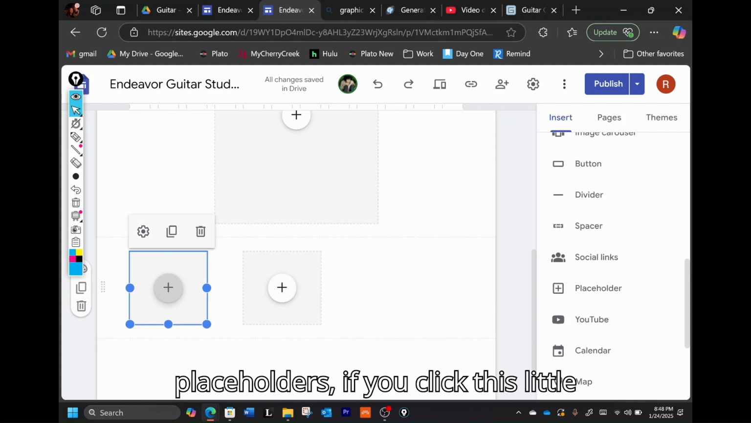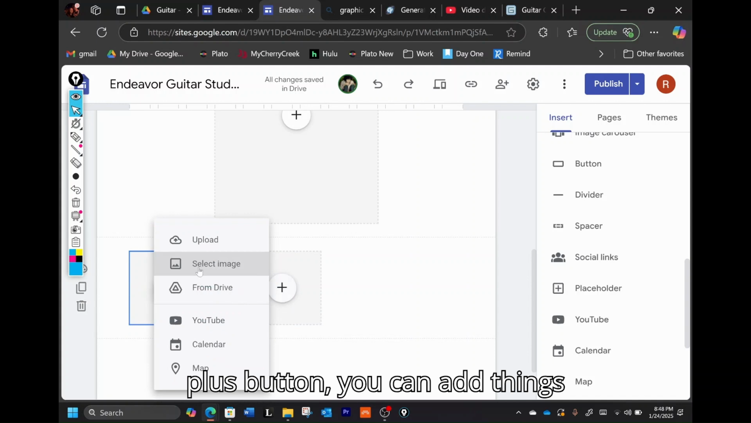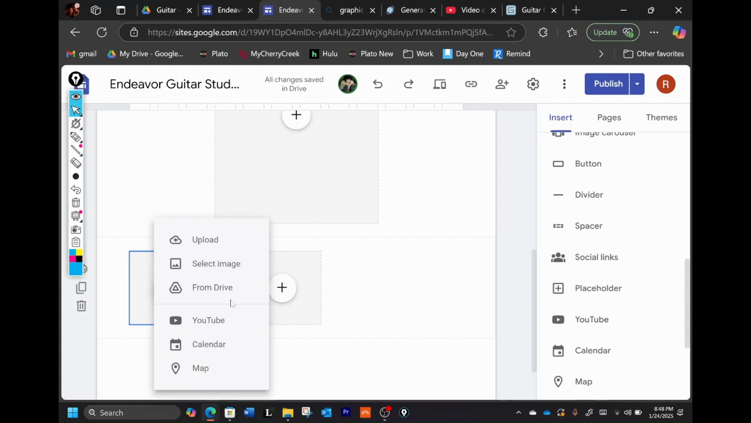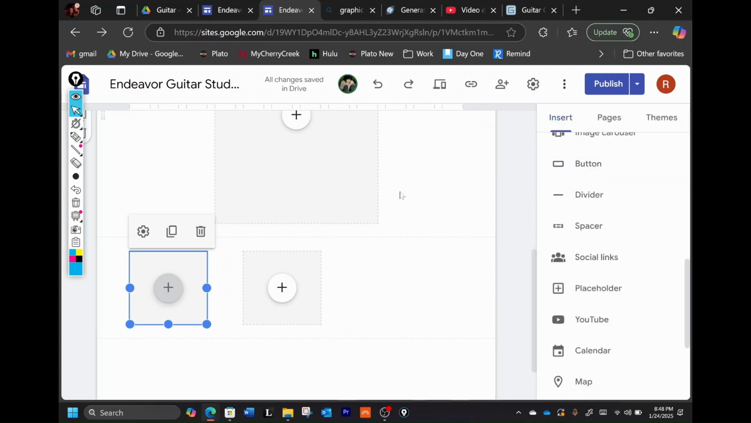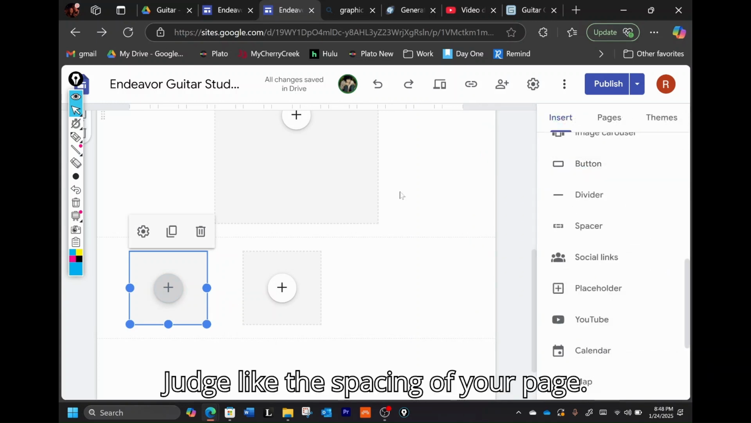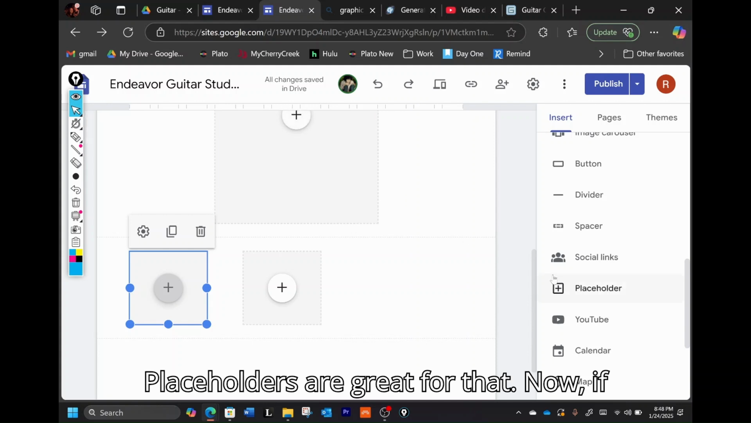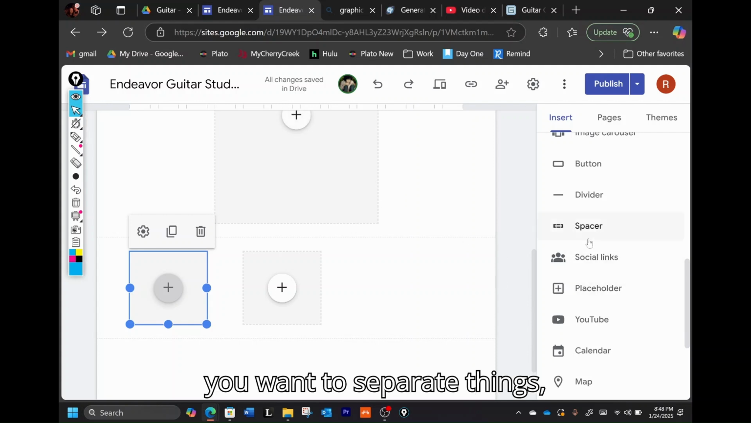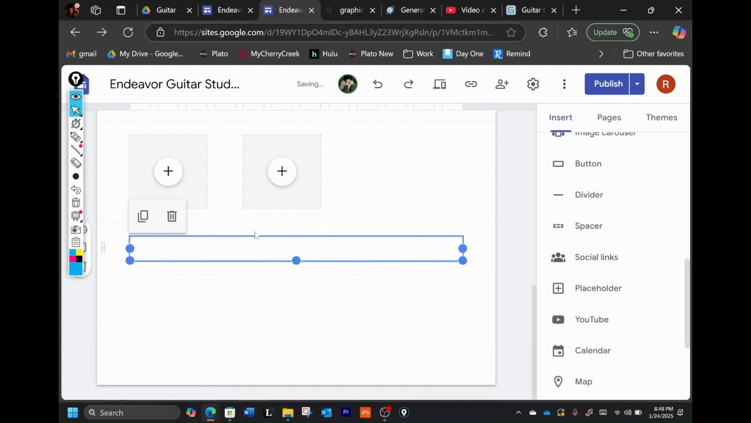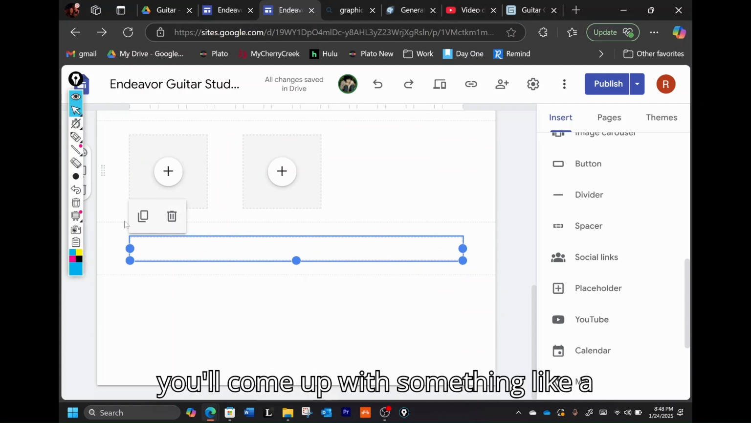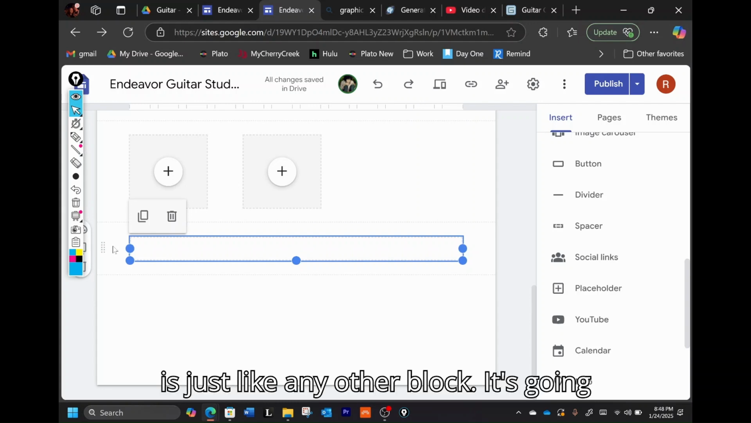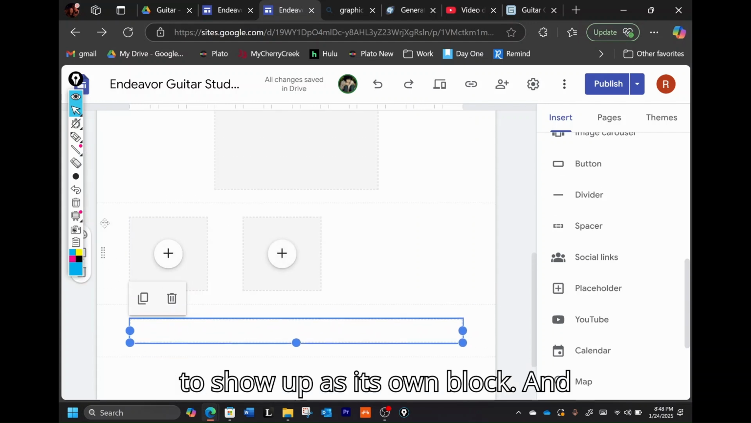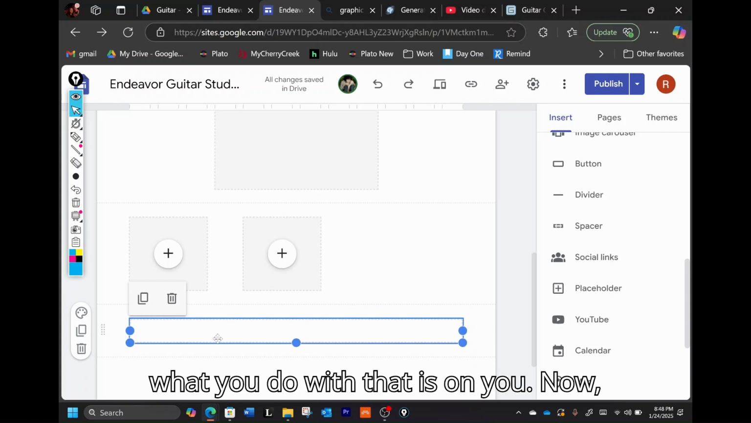Now with placeholders, if you click this little plus button, you can add things to it later. So if you're just trying to judge the spacing of your page, placeholders are great for that. Now, if you want to separate things, you'll come up with something like a separator. A separator is just like any other block. It's going to show up as its own block. And what you do with that is on you.